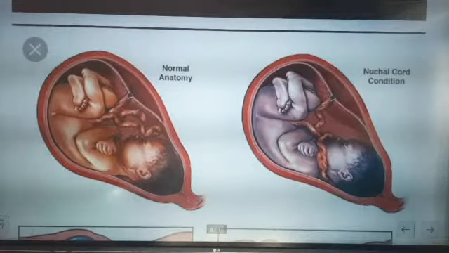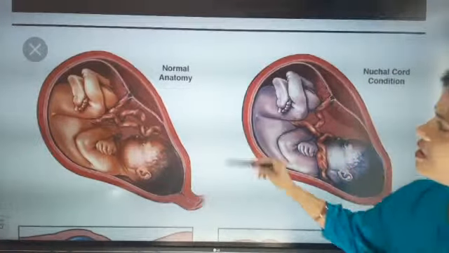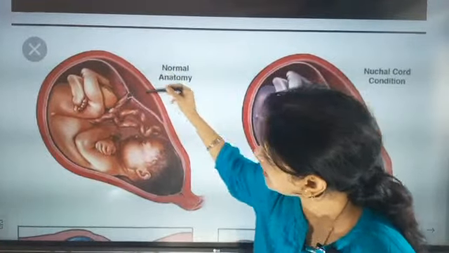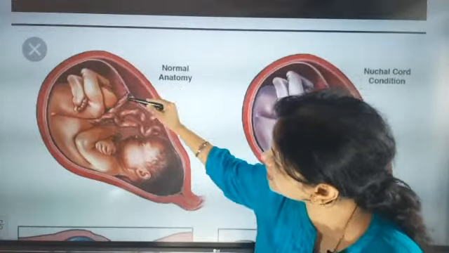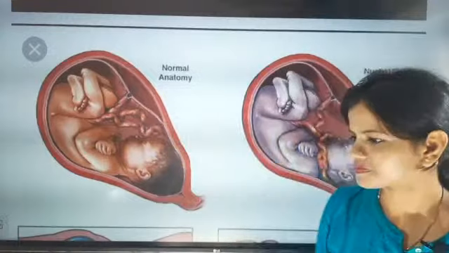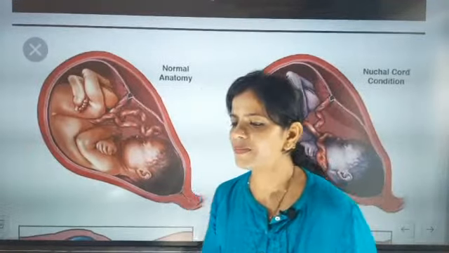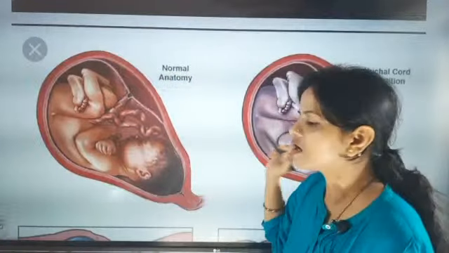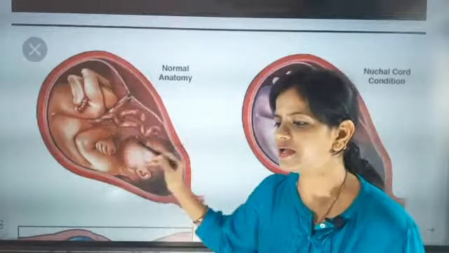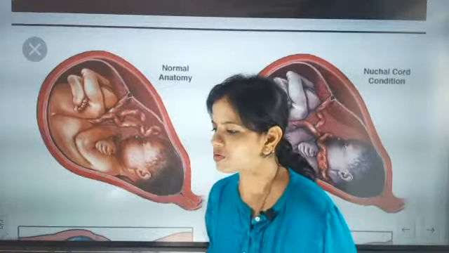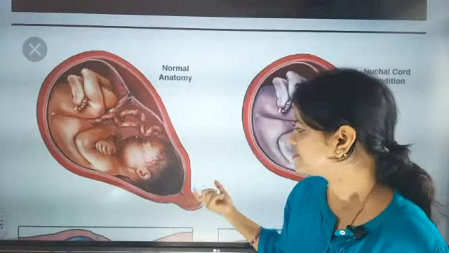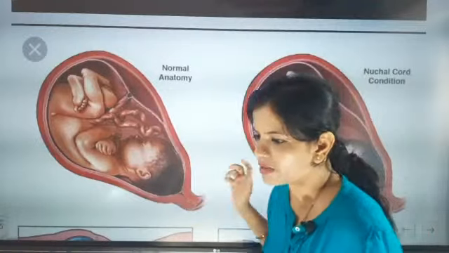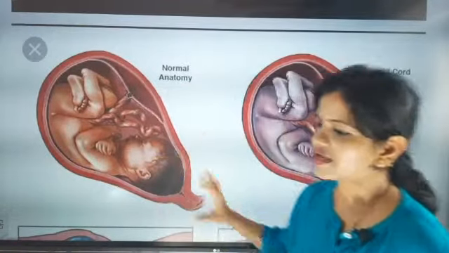Can you see? This is the placenta part, and this is the connection of the placenta with the umbilical cord. This baby is about 9 months, very developed and ready to come out. You can see that the head is in the correct position in the cervix region, and now it can come out.